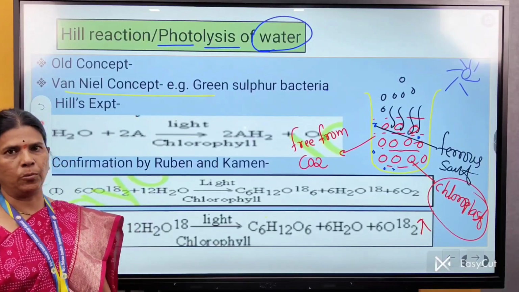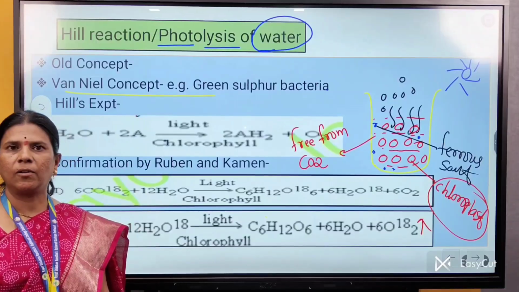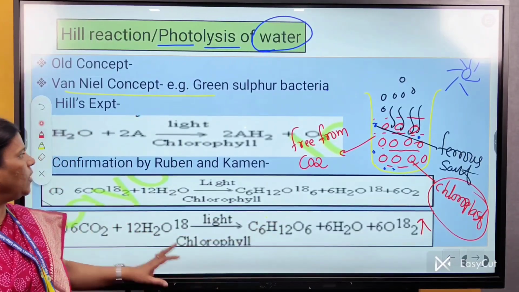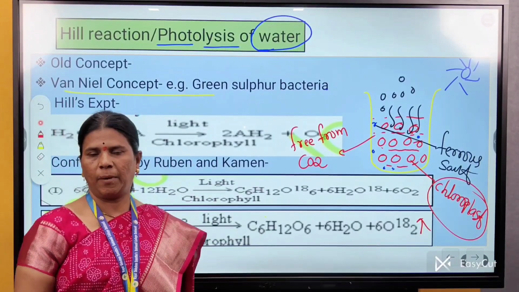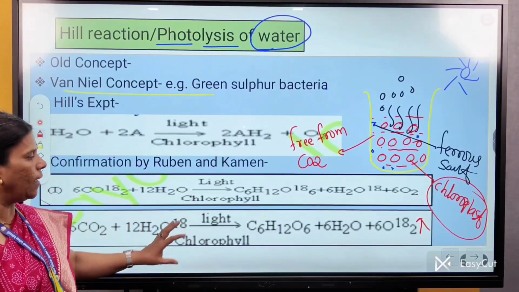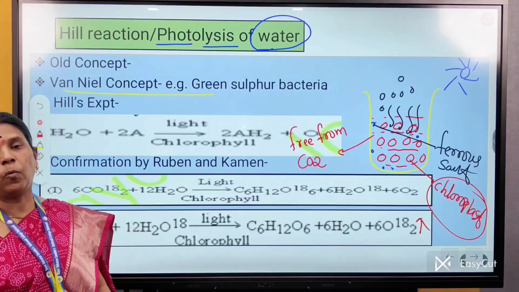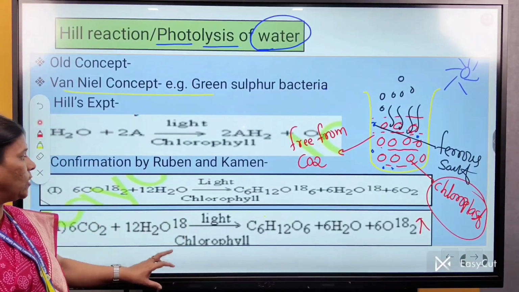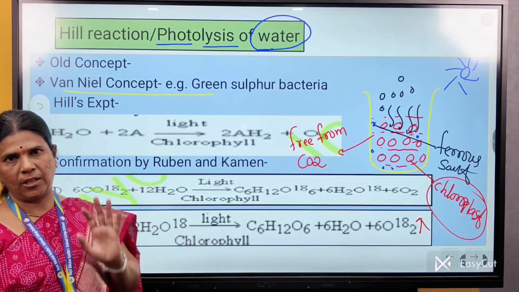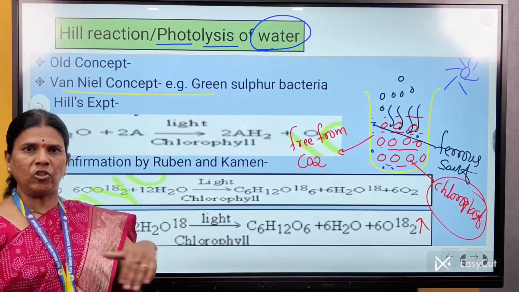The last confirmation was given by Rubin and Cumming. As Robert Hill suggested evolution of O2 from splitting of H2O, it was actually confirmed by Rubin and Cumming. What did Rubin and Cumming do? They mainly used chlorella, mixed it into water, and kept it in the presence of light. But they used a radioactive isotope, that is O18 instead of O16.